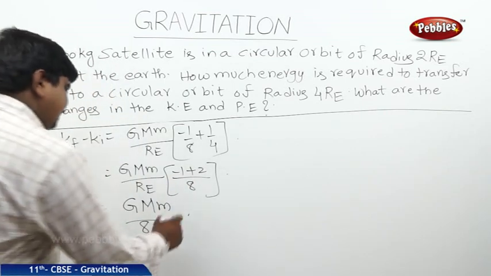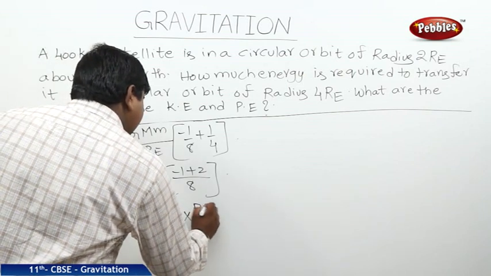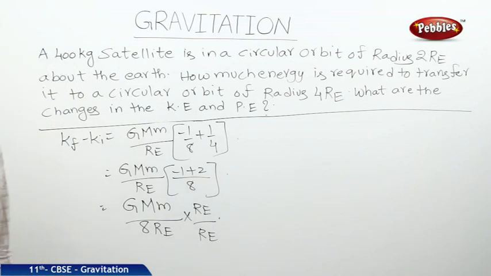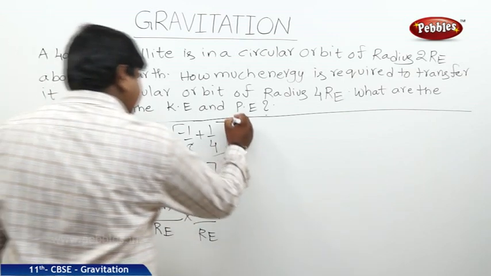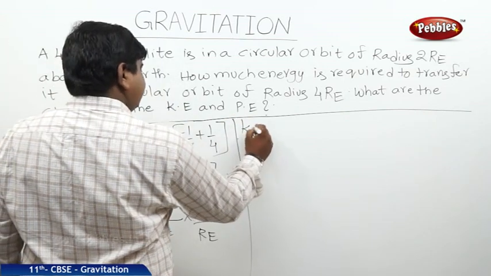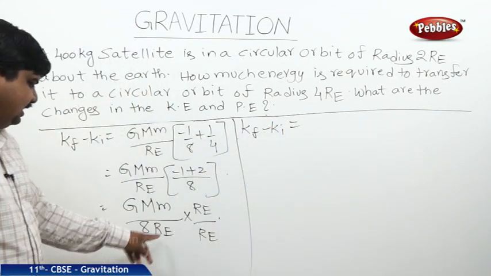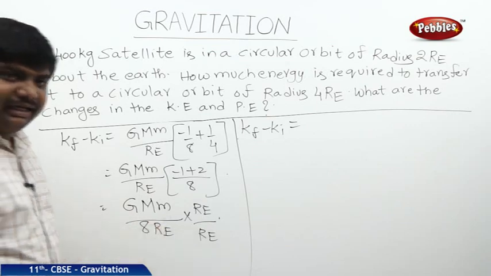But if you multiply it with RE and divide with RE, this equation will change like this. Kf minus Ki is equal to GMm by RE square into RE by 8.